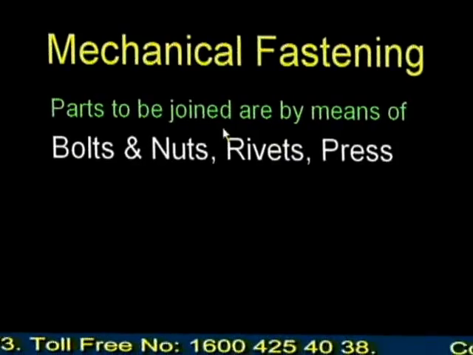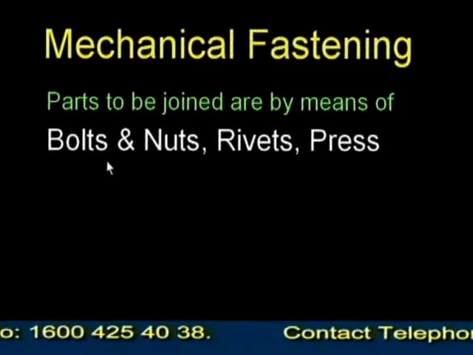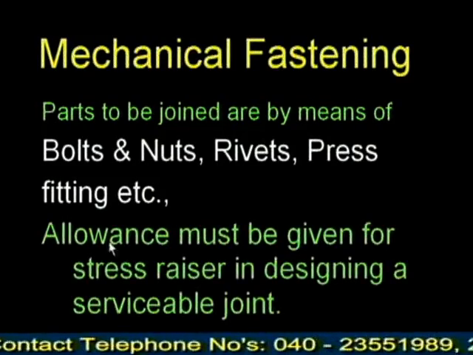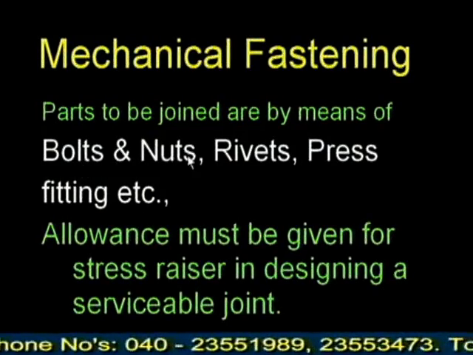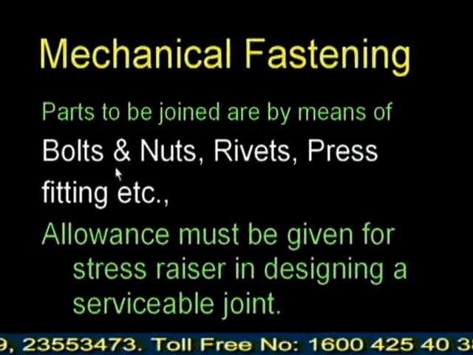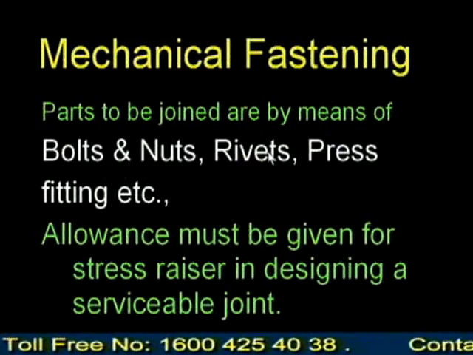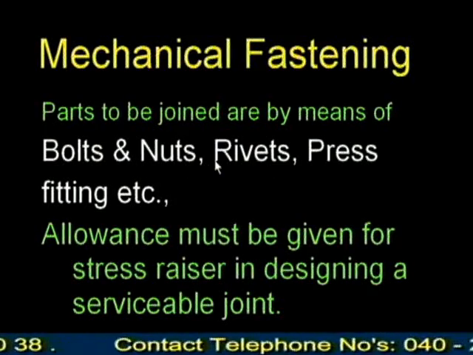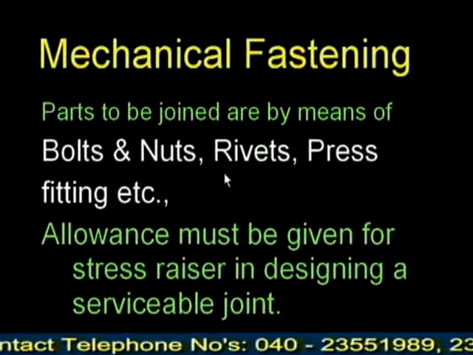So we know that fastening is nothing but assembly, joining. So how is the assembly going to be? That is through mechanical means. So how is the mechanical fastening done? The parts to be joined are fastened by means of bolts and nuts, rivets, press fittings, etc. For example, in our houses we can see plastic chairs with molded seats, whereas the legs are steel. In such a case, we go for this type of thing.